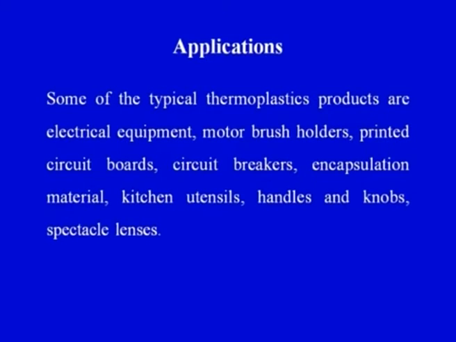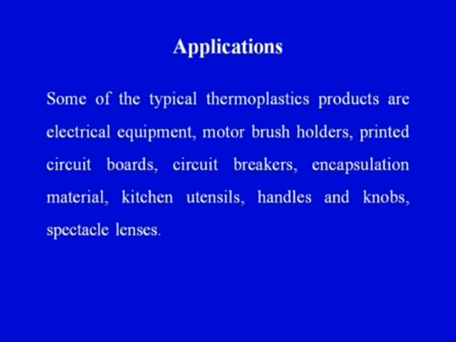So we have seen that there are different types of thermoplastic materials, there are different types of thermoset materials, and these materials are given different shapes depending upon the requirement, and they have different application spectrum. So we will try to see what the applications of the thermosets are. On your screen you can now see the applications of some of the typical thermoset products.